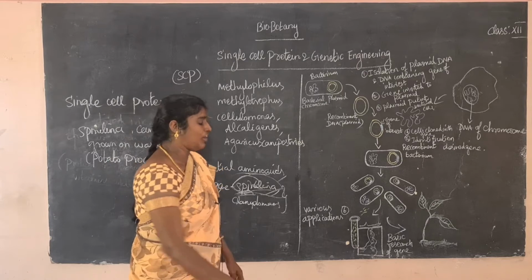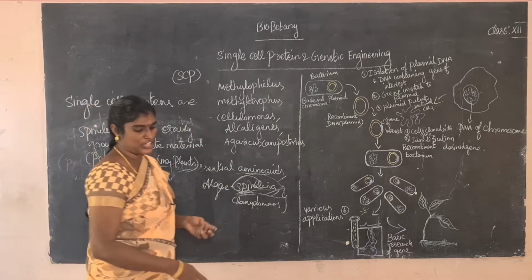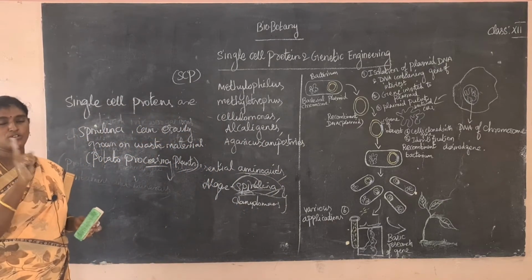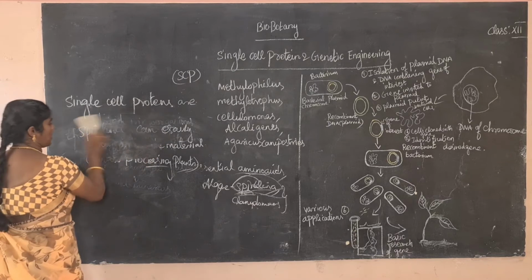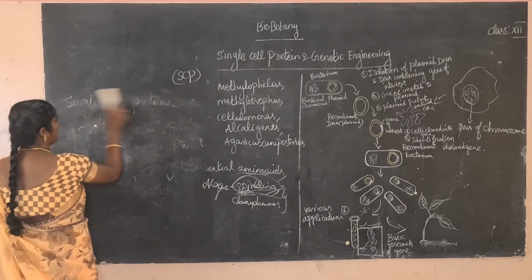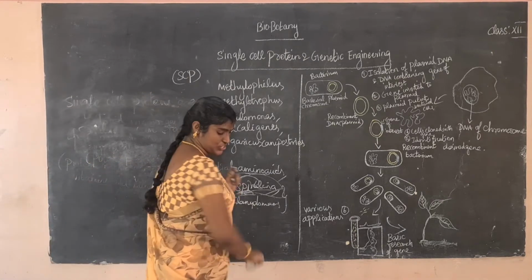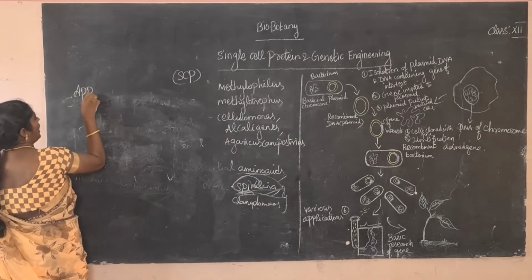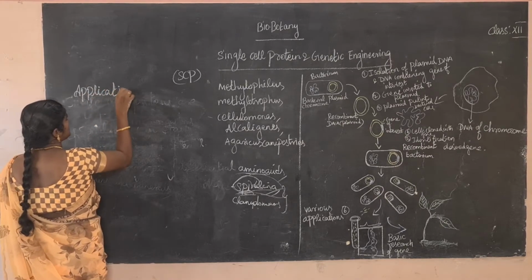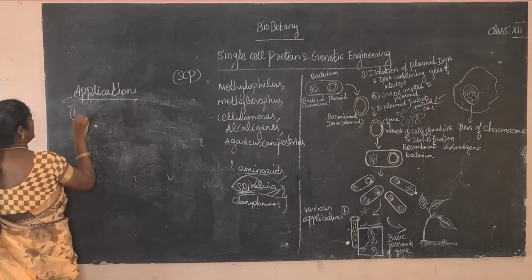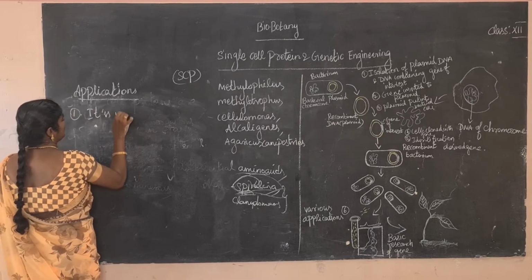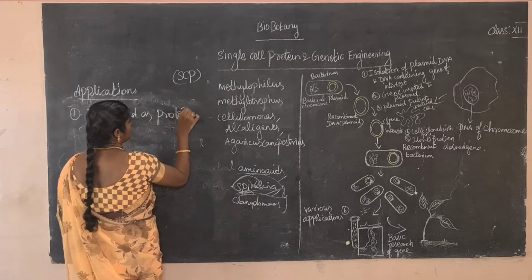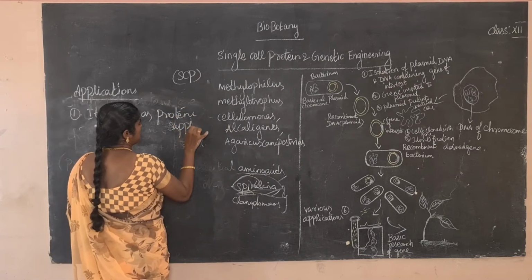Okay, next, so what are the applications of single cell protein? What is the uses or application of single cell protein? The first one, it is used as a protein supplement. Okay, what is the application? Applications very important one. So what are the applications? The first one, applications are uses or பயன்பாடு are uses. Okay, first one, it is used as protein supplements.